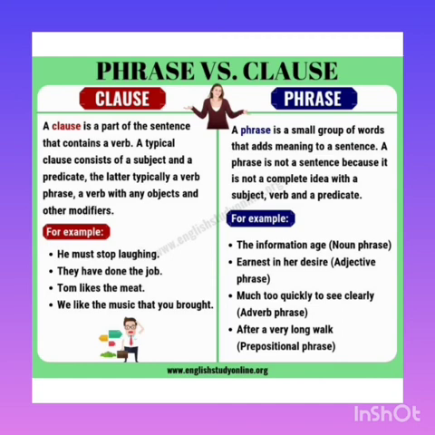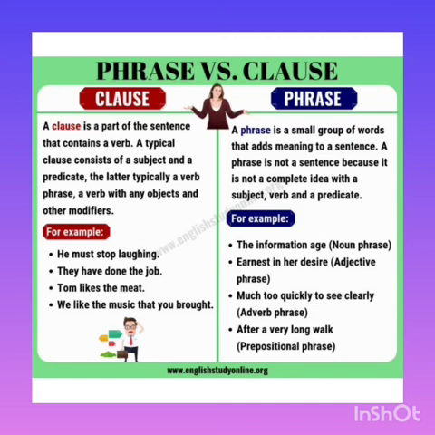There is no subject, there is no verb. So a set of words which does not have a finite verb is called a phrase. So what is a phrase? A phrase is a set of words which does not have a finite verb. A clause is a set of words which has subject, verb and it gives a complete meaning to the sentence.